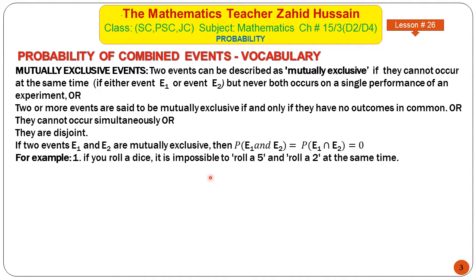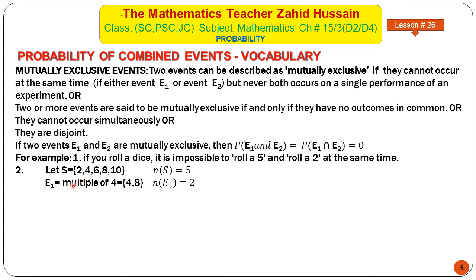If you roll a dice, it is impossible to roll a 5 and a 2 at the same time. So this is a mutually exclusive event. Let S be the sample space 2, 4, 6, 8, 10. The number of elements in the sample space is 5.